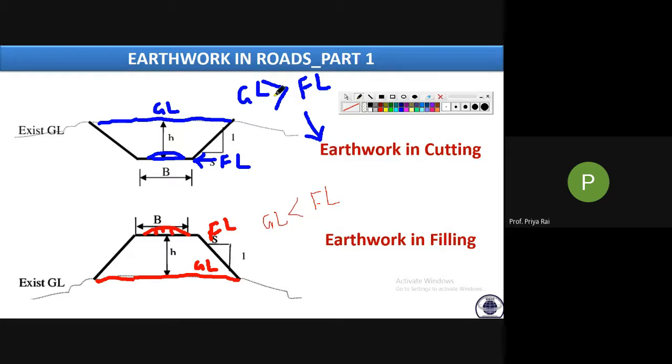And if ground level is greater than formation level, then we need to do earthwork in cutting. Is it clear? Is it clear?